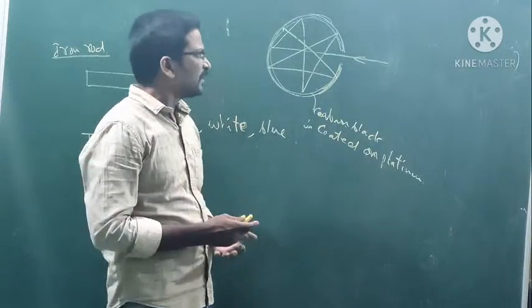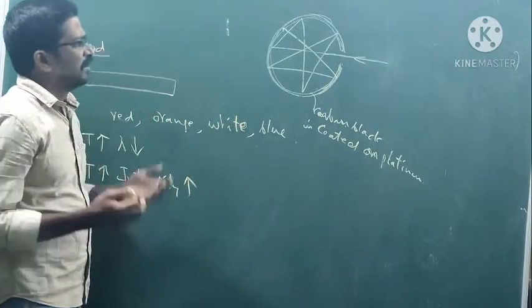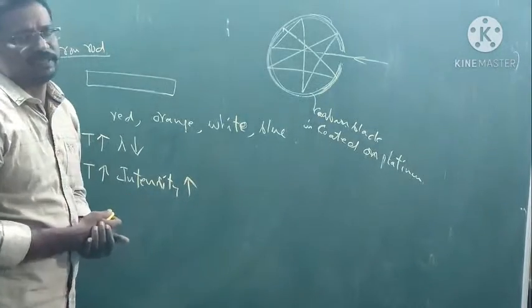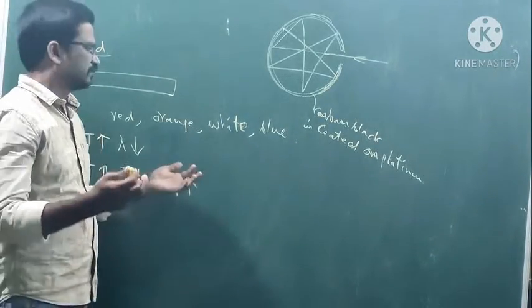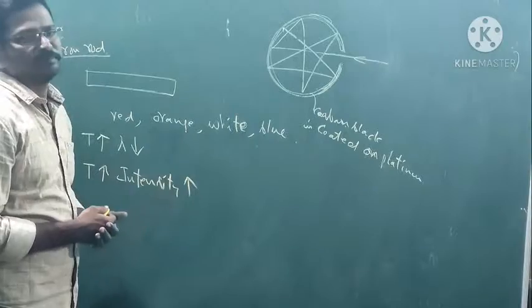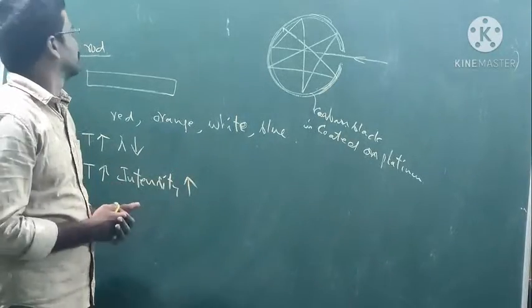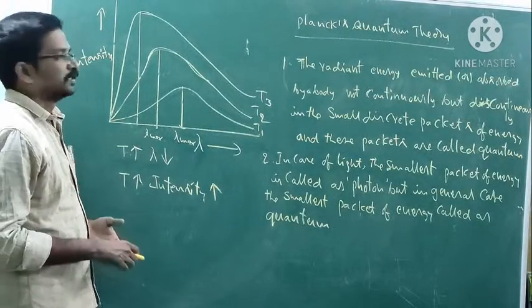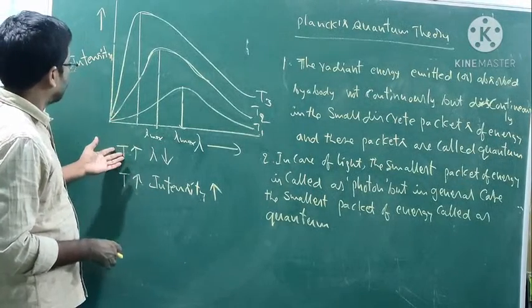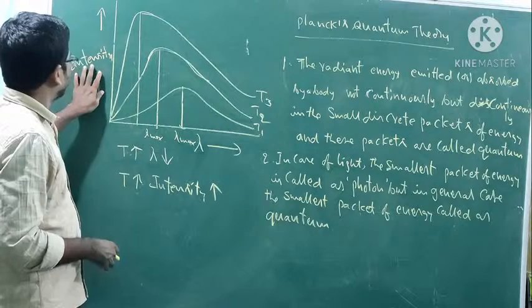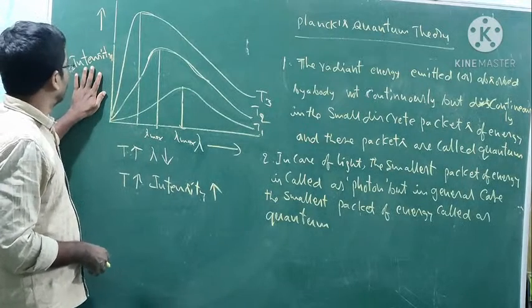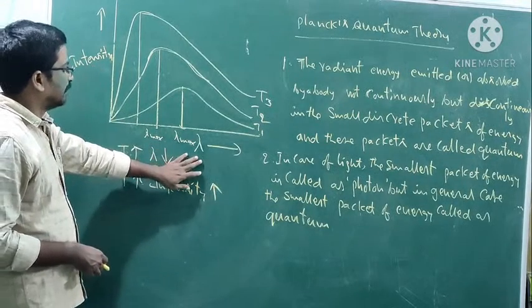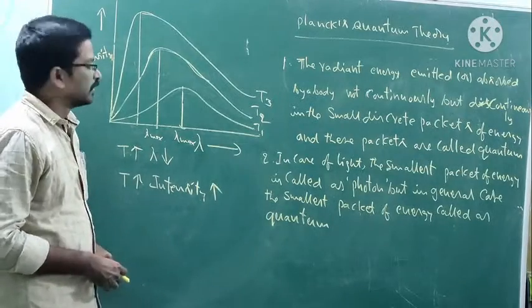Okay, let us explain one graph. This is very important for the Planck quantum theory concept. This is an experiment. In this experiment they took intensity on the y axis and lambda on the x axis.